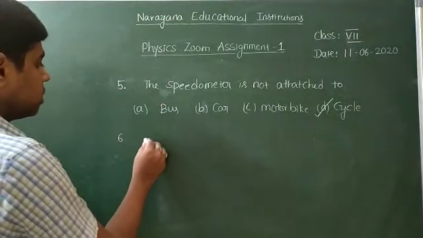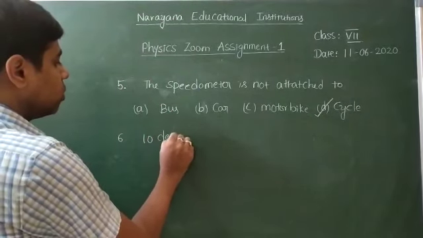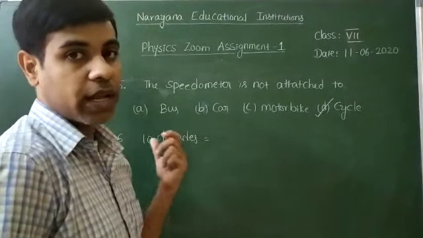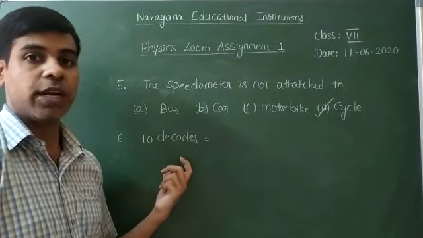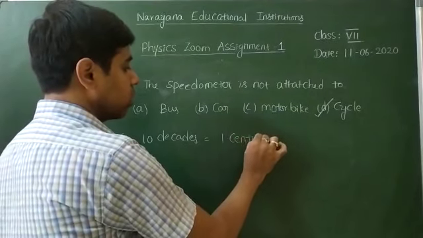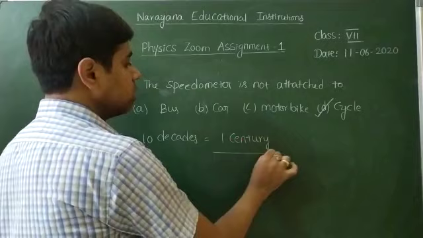And the sixth question is 10 decades is equal to what? 1 decade is equal to 10 years. 10 decades is equal to 10 into 10, 100 years. So 100 years is nothing but 1 century. 100 years is equal to 1 century.